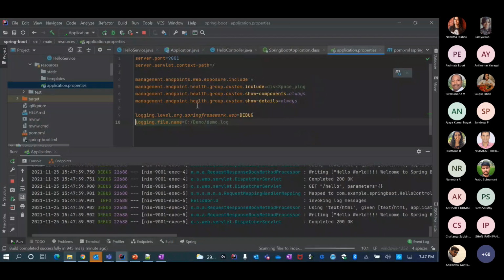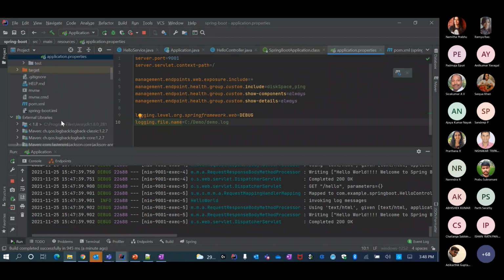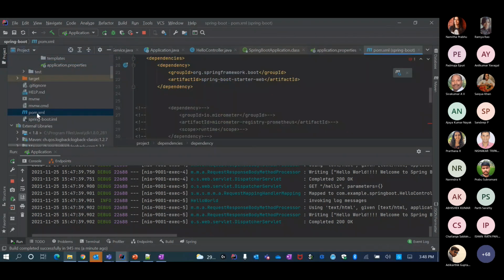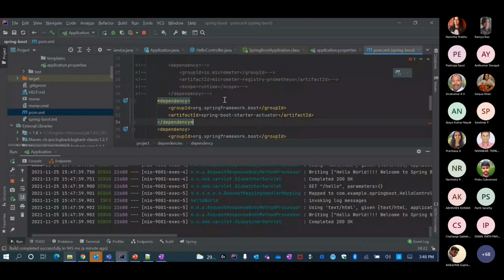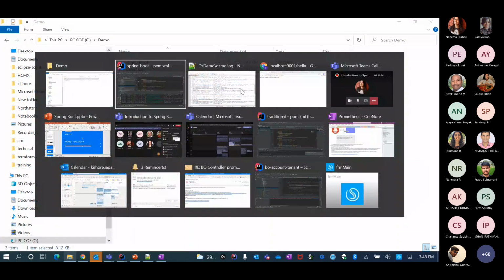Fine. Now let's say that I want to see Prometheus metrics, JMX metrics, and expose them into Prometheus. This is not really connected with Spring, but it ties in nicely with Spring Boot. And since we are all using Prometheus and metrics, I just thought I can show this as well. Have a read on Micrometer, a pretty interesting project.